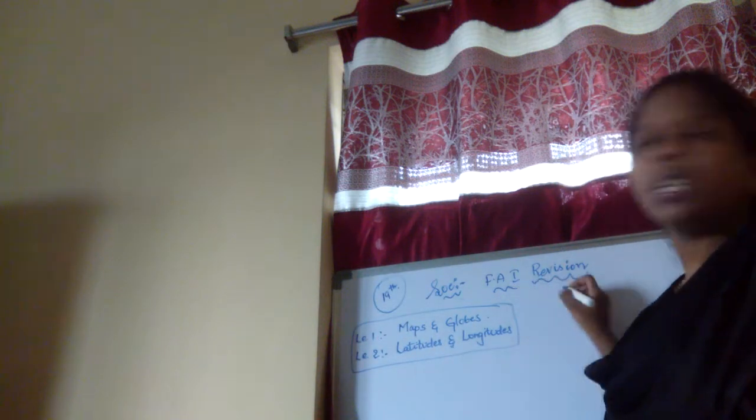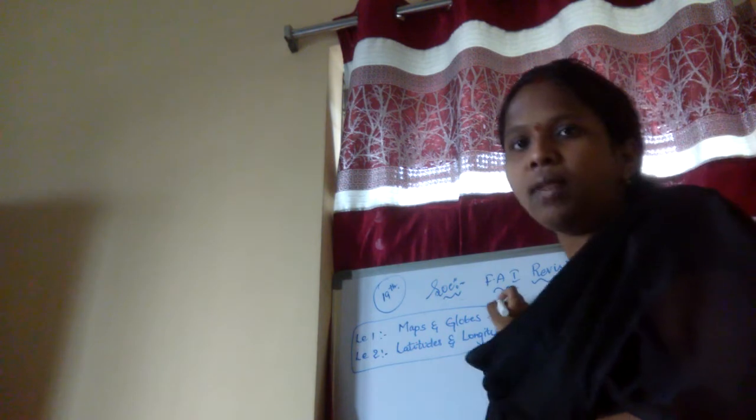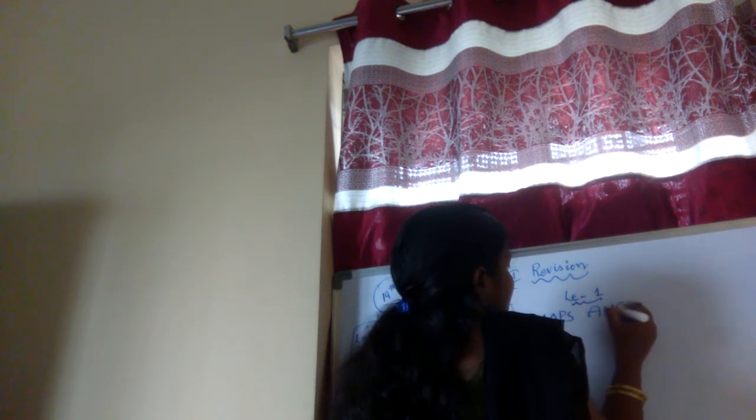So today we are going to do FA1 revision. Which lesson will we do? We will start our revision with lesson number 1, maps and globes.